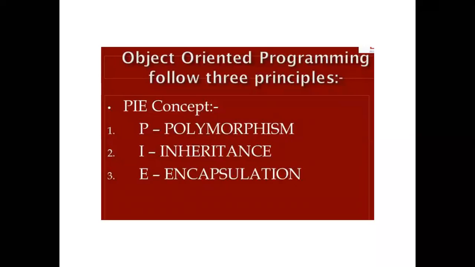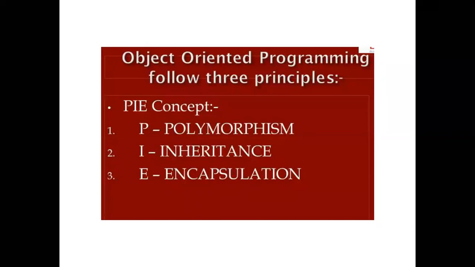Object oriented programming follows three principles, called the PIE concept. What are those three principles? First is polymorphism, second is inheritance, and third is encapsulation.